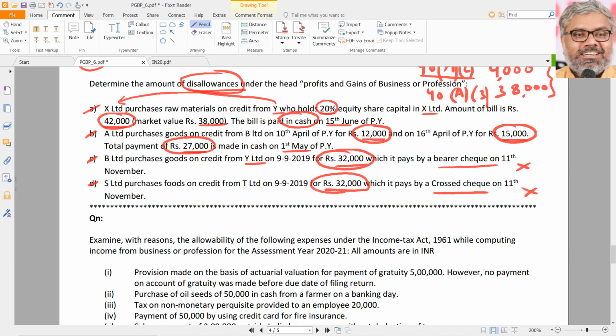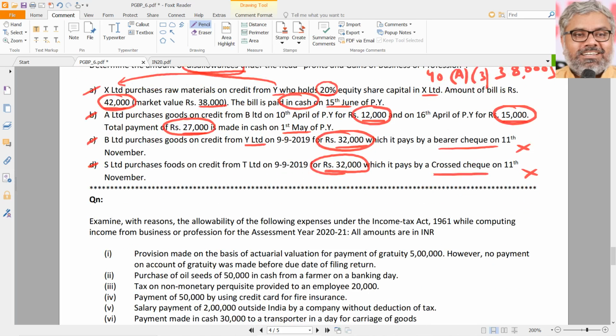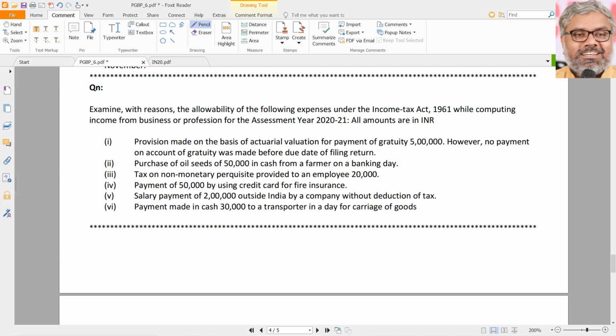A also has full disallowance, but not under the same section, under two different sections. That was one of the examples from past questions. Another example, let us see. Examine with reasons the allowability of the following expenses under the Income Tax Act while computing income from business or profession for the assessment year 2021 as usual. Let us see one by one. Simply, allowability means what? Allowed, disallowed, allowed, disallowed. With reasons you have to write. If you just say allowed, disallowed, you will get only negligible marks for that. You have to write reasons for that, with which only you will get full marks.